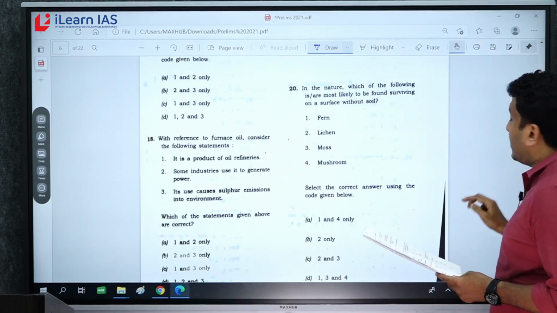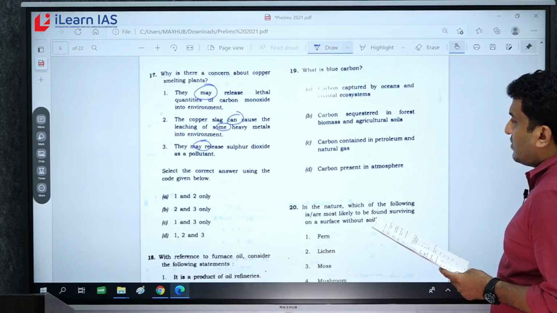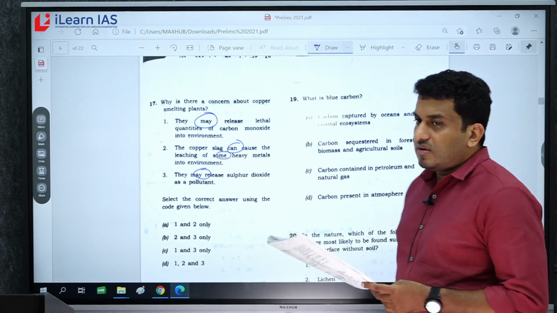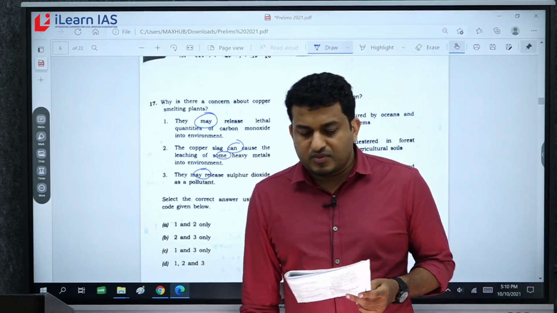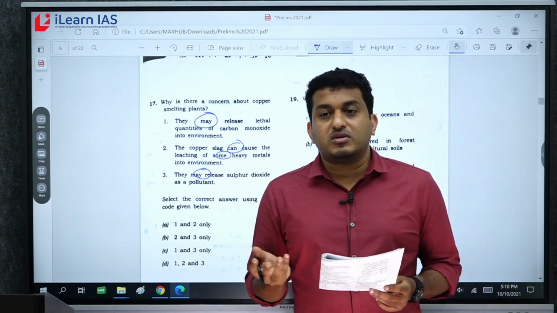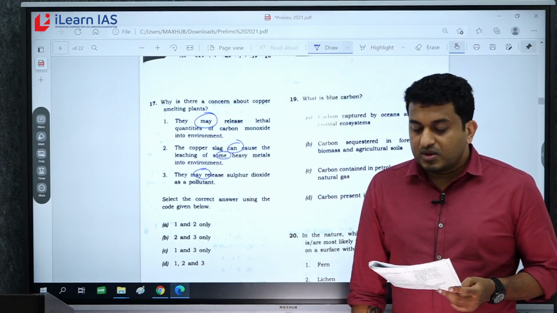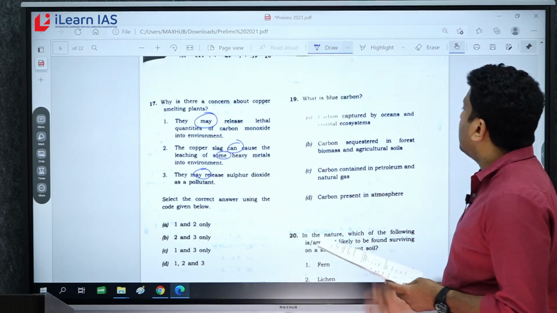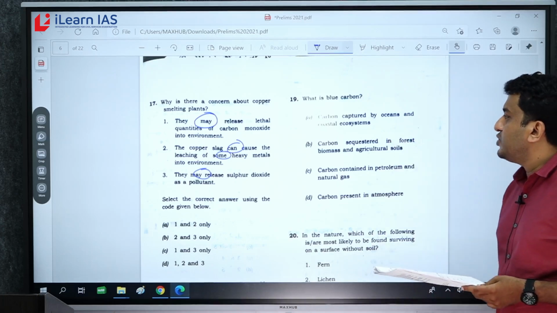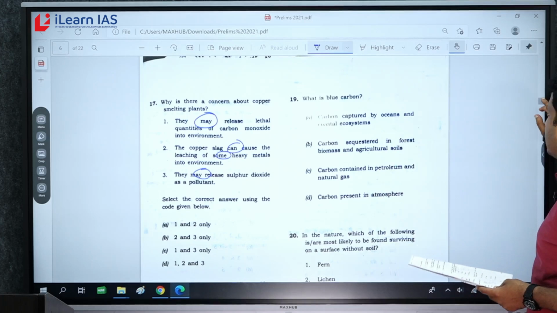Now question 19. What is blue carbon? Very direct question, because every year the examiner used to ask questions related to carbon related terminologies. Okay, so what is blue carbon? It is carbon captured by oceans and coastal ecosystems. A direct question from class notes.